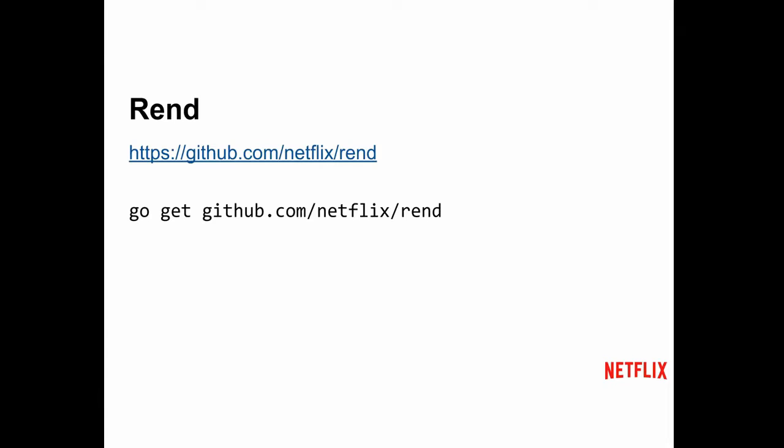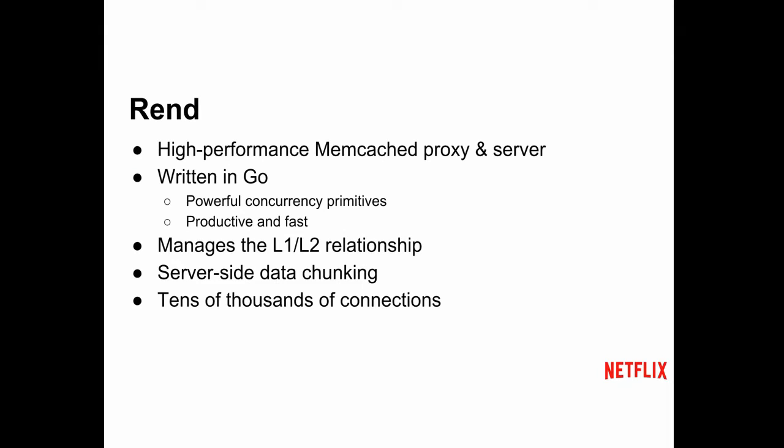Rend is already open source. It has been since the first line of code, actually, which is an experiment for Netflix, but it was fun. It's go gettable and everything. It's our high performance memcached proxy and server. It's written in Go. This is the part that matters to you guys. It mostly uses patterns like one Go routine per connection.